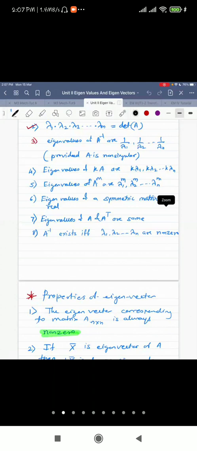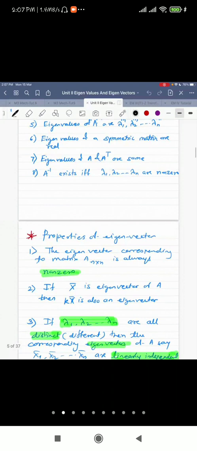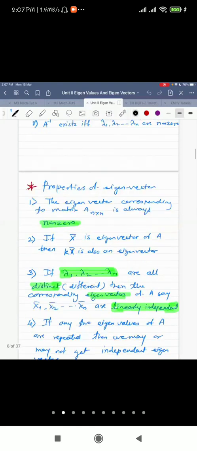For example, if A has eigenvalues lambda 1, lambda 2, lambda n, then A raised to m has eigenvalues lambda 1 raised to m, lambda 2 raised to m, etc. Then A and A transpose both have the same eigenvalues, and A inverse exists if and only if the eigenvalues are non-zero.